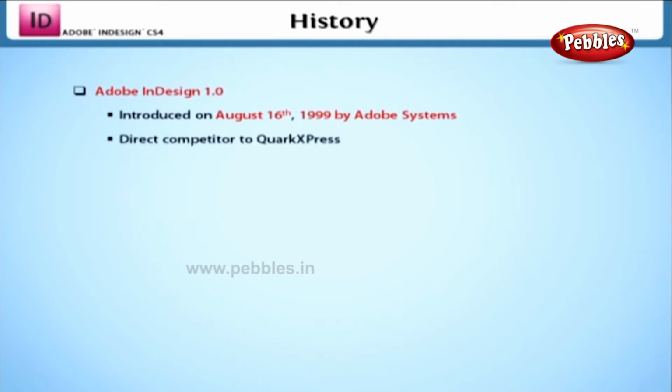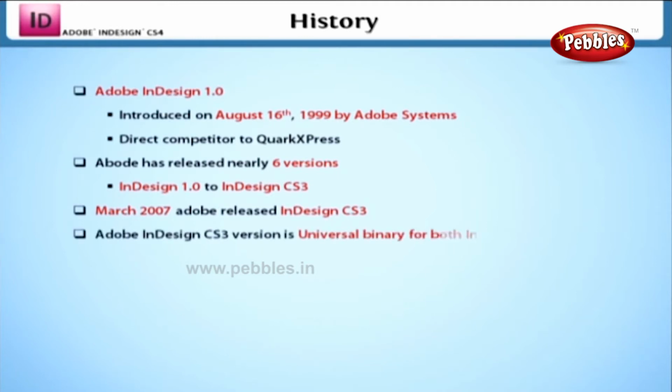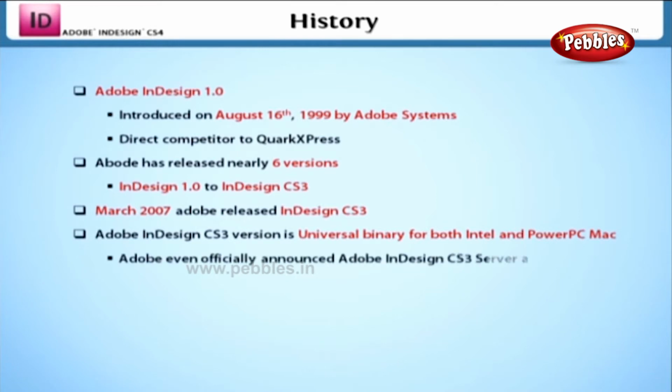Thereafter, Adobe has released nearly 6 versions, from InDesign 1.0 to InDesign CS3. In March 2007, Adobe released InDesign CS3. Adobe InDesign CS3 is a universal binary for both Intel and PowerPC Macs. Besides this, Adobe even officially announced Adobe InDesign CS3 Server as a part of the Adobe InDesign family.